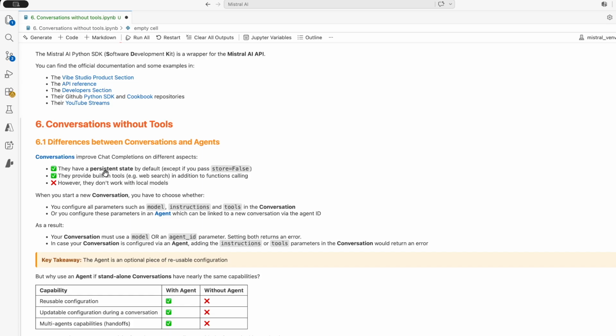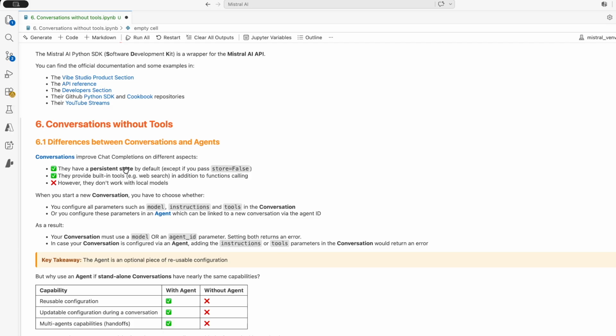The first one is the persistent state. So these conversations are not stateless like the chat completion. When you submit a new message in a conversation, you always receive back a conversation ID to identify which conversation it is part of, and you can use this ID to continue the conversation whenever you want. Very similarly to what we do when we chat with a LLM with a web interface like ChatGPT. So we expect that when we log in again, we can still access the previous conversation and continue them when we want. That's the first benefit.